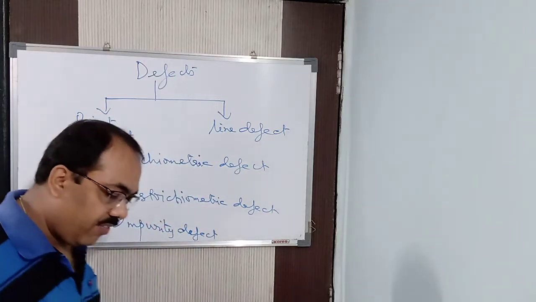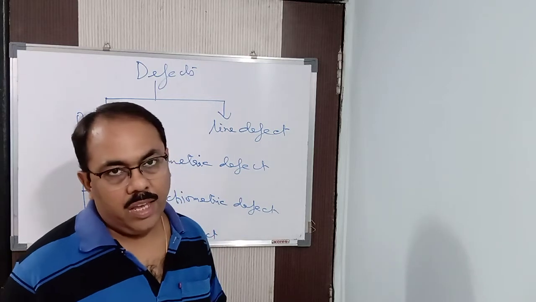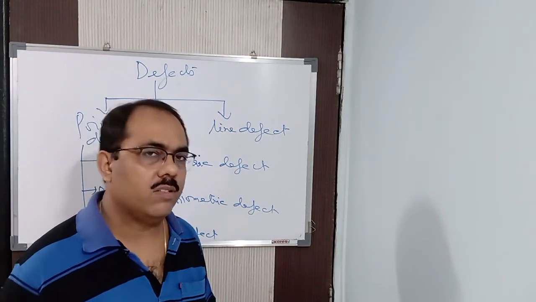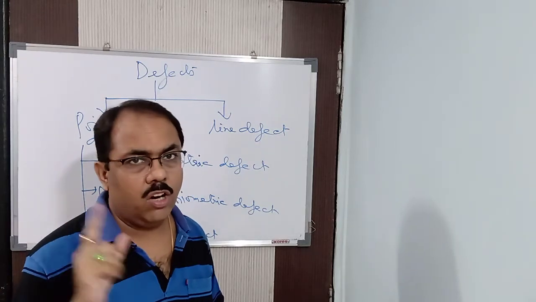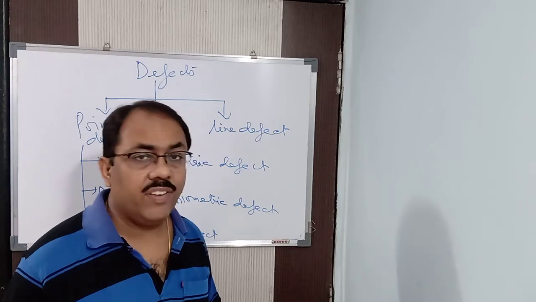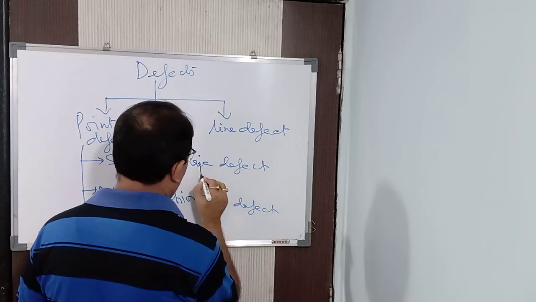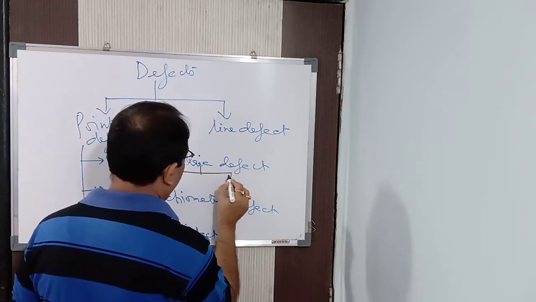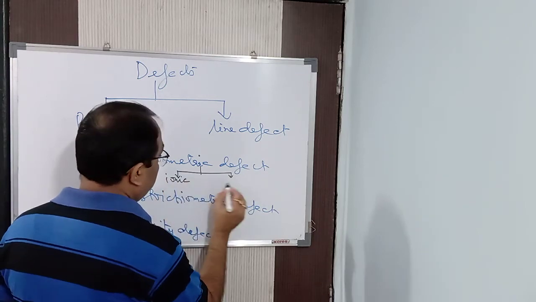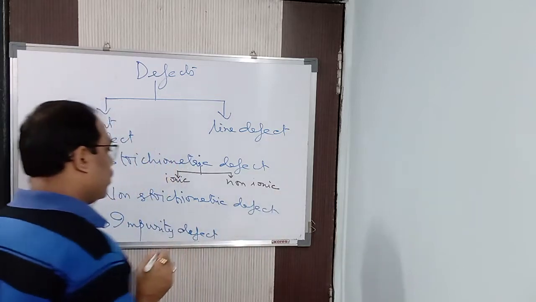Now, stoichiometric defect is again of two types. One is found in ionic solids and another is found in non-ionic solids. In non-ionic solids, we are having the vacancy defect and the interstitial defect. What I said? Stoichiometric defect is of two types again: ionic solids and non-ionic solids.